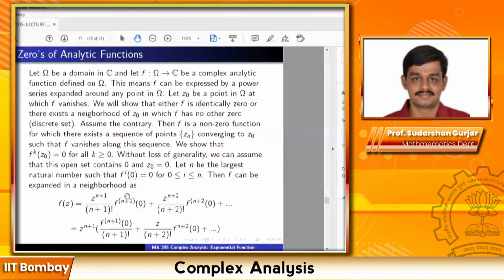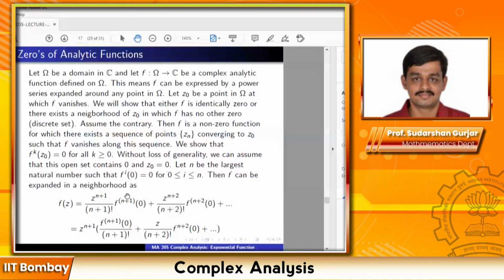So the sum of the terms inside the bracket is identically 0 along Zn. Since it is identically 0 along Zn, it is also 0 at 0 by taking limits. But when you put z equal to 0, second term onwards, anyway everything is 0, so the first term is 0. So z raised to n plus 1 tending to 0 is fine, but it is not equal to 0 along Zn.